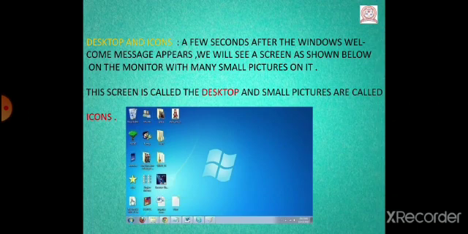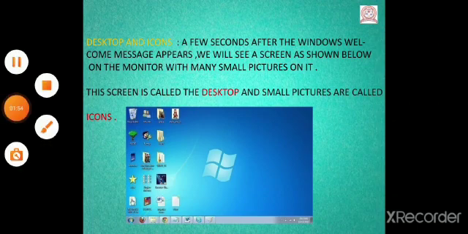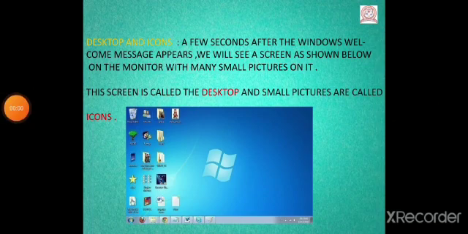This screen is called the desktop. And the small pictures, here different pictures are seen now. These are called icons. We can change the background of our desktop with our own choice. Okay?